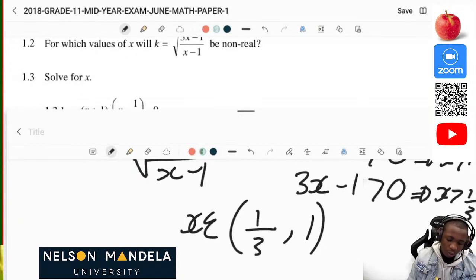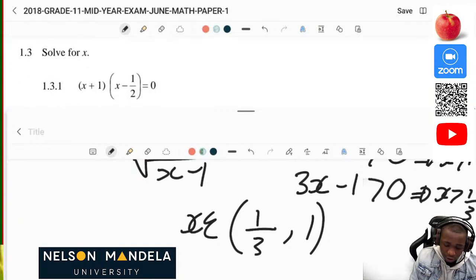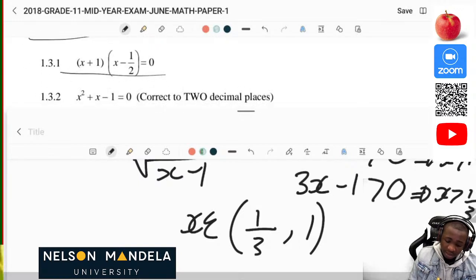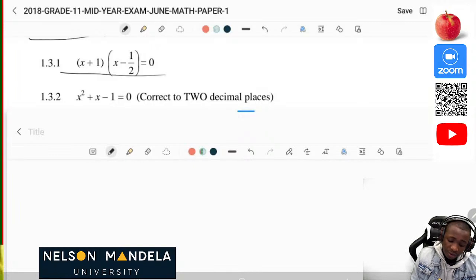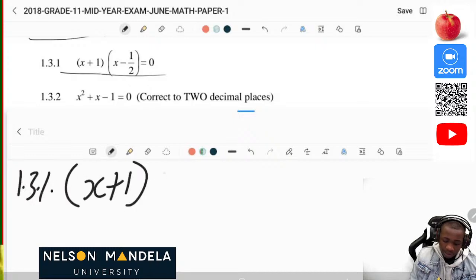Now on 1.3, solve for x. This is easy, as you always know. When you're solving for x, whilst we are already given factors, what do we do? We equate them to 0. So x plus 1 multiplied by x minus 1 over 2 is equal to 0.